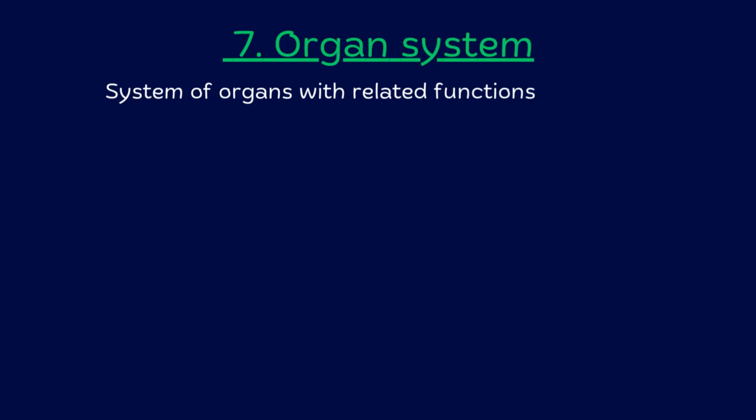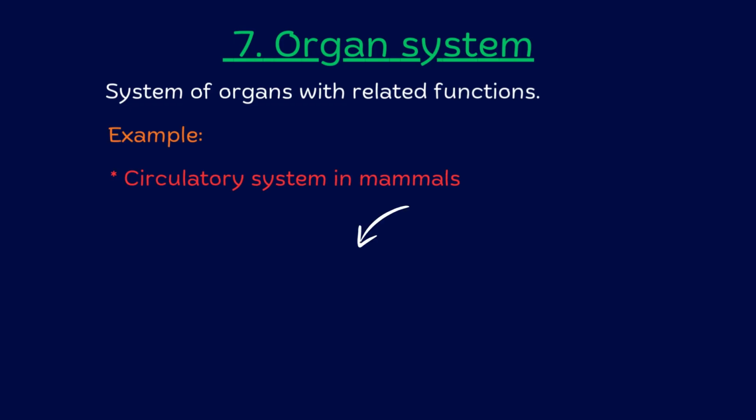The next level is the organ system. This refers to a system of organs with related functions. For example, the circulatory system in mammals, which consists of the heart and blood vessels.